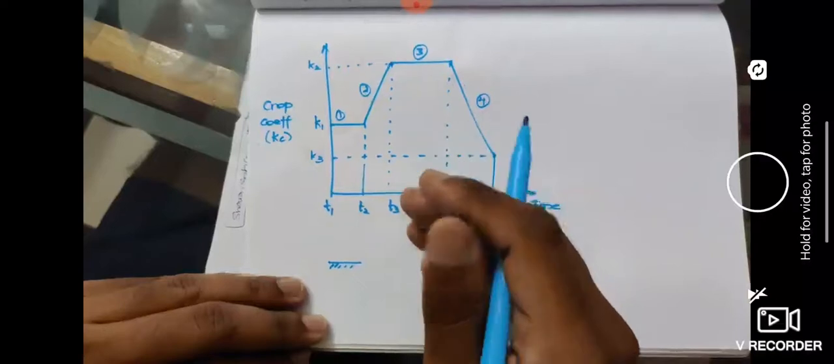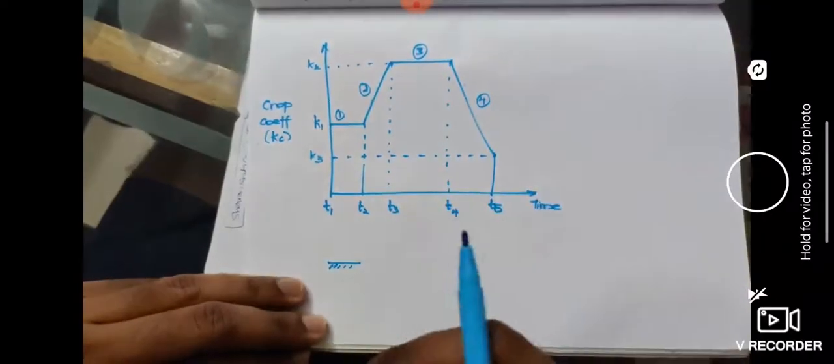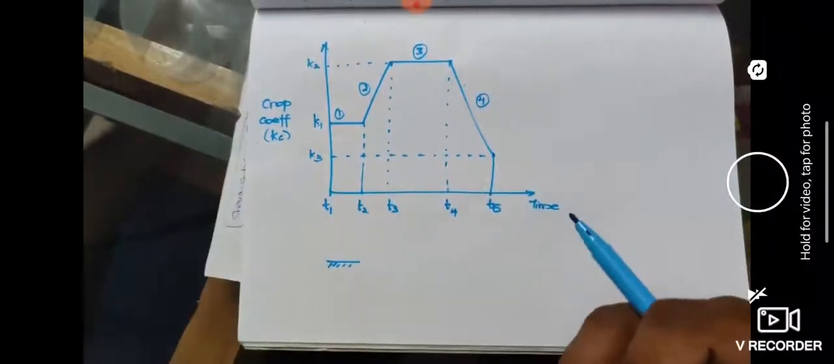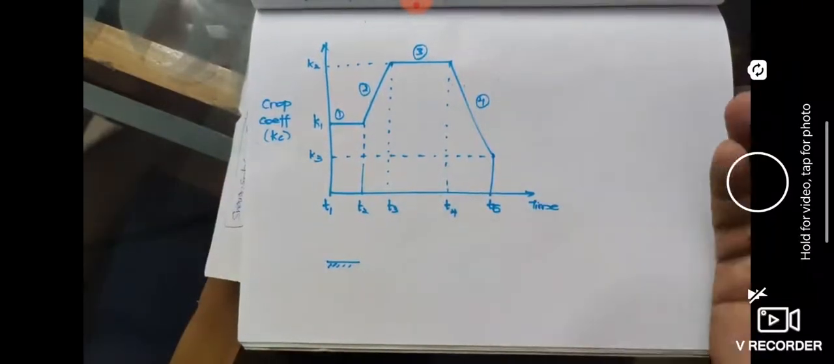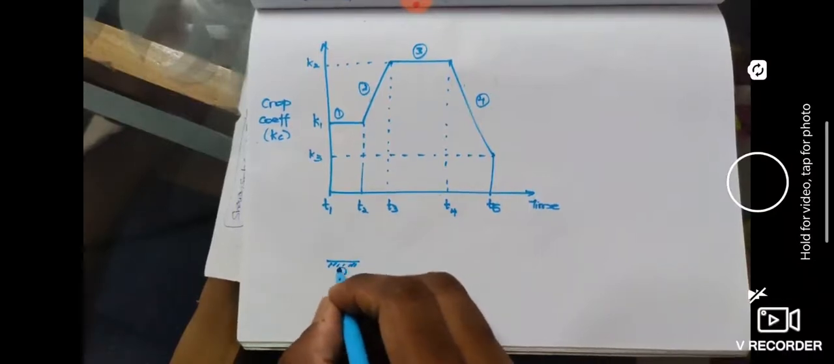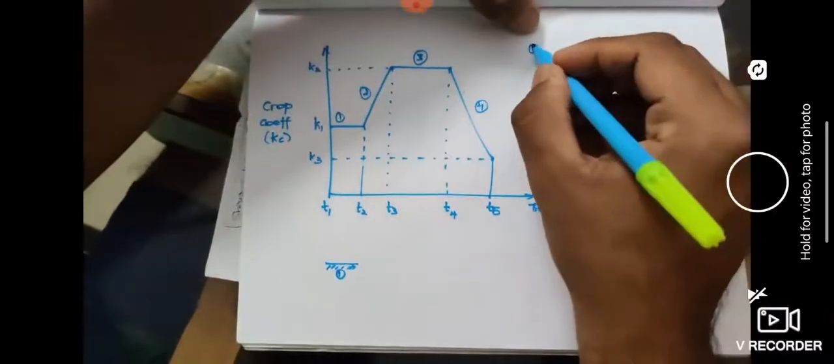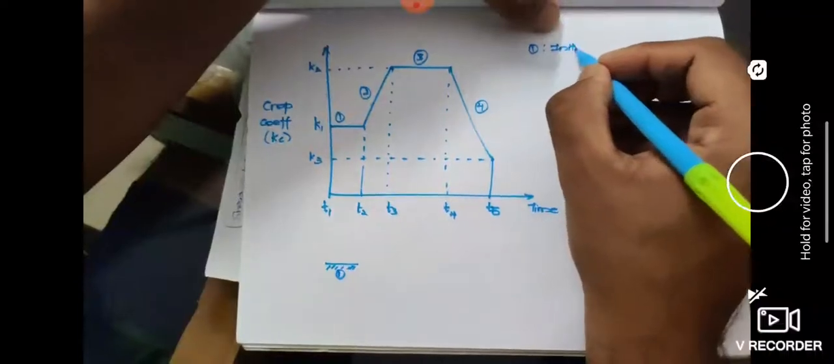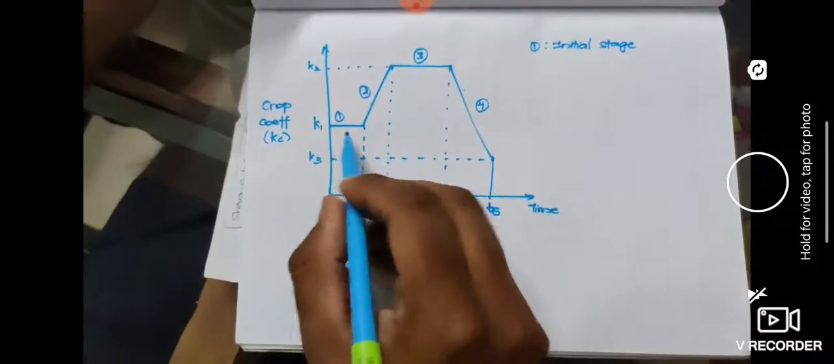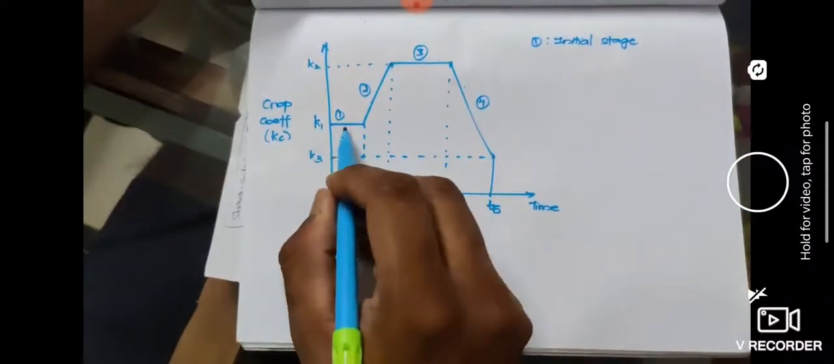In the initial stage, we have just sown the seeds and they start to germinate. During that time, the plant, the leaves and the stem have not come out of the ground. The seeds are still inside. So that's the first case, the initial stage. During that time, it will have a particular value K1. It continues up to that.